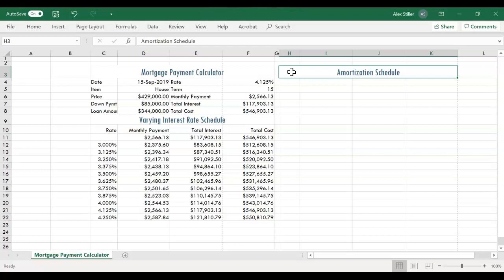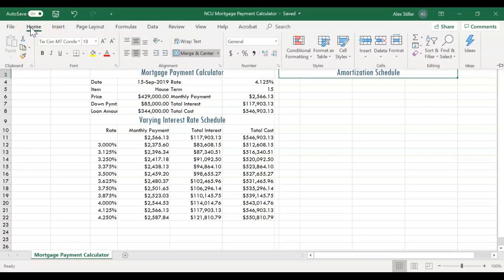Step 6 on page EX205. Click the Merge and Center button in the Home tab in the Alignment group to split the selected cell, cell H3 in this case. Select the range H3 to L3 and then click the Merge and Center button in the Home tab in the Alignment group to merge and center the section title over the selected range.